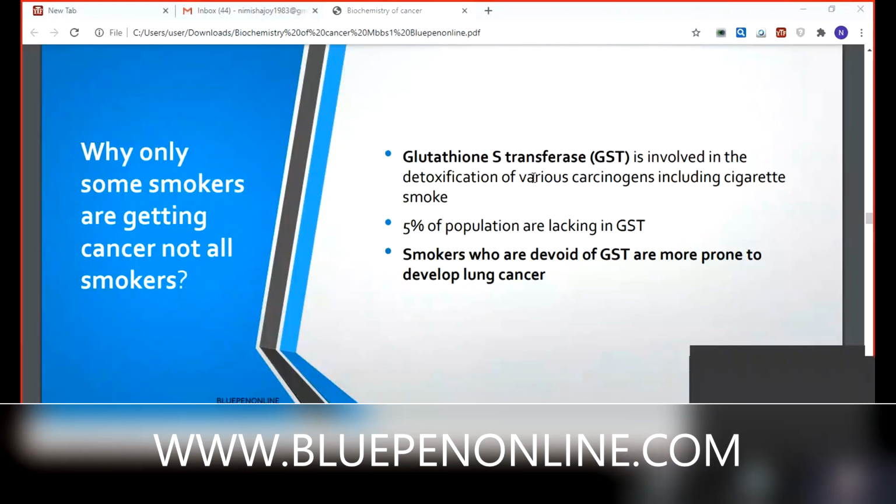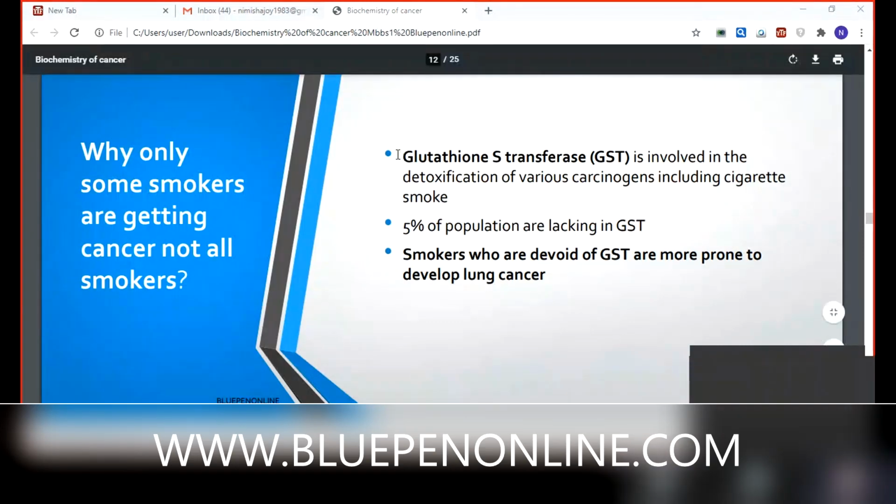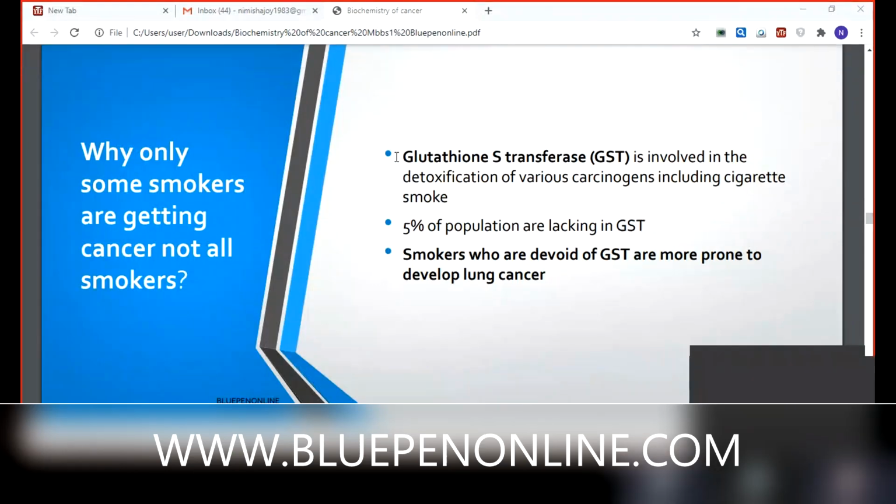Glutathione peroxidase. What is glutathione peroxidase? Do you remember? An antioxidant enzyme. It's a selenium-containing antioxidant enzyme in our detoxification reactions and also as an antioxidant. We discussed this topic. But it is different. Here it is glutathione S-transferase, GST.